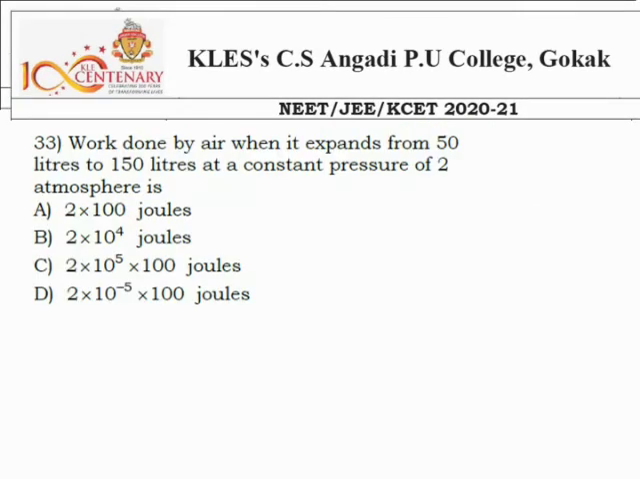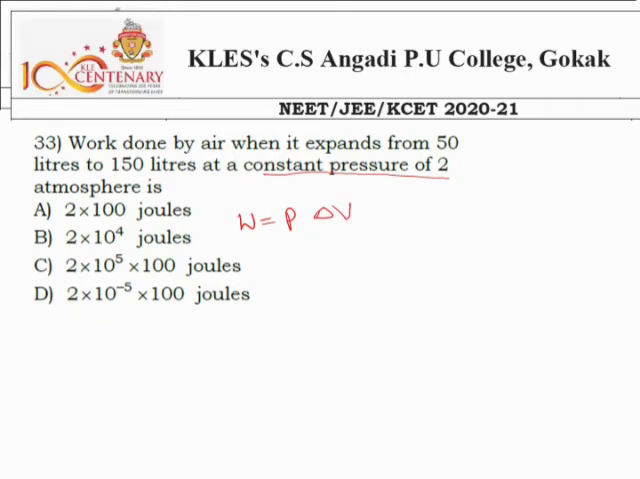Next, question number 33. The work done by air when it expands from 50 liters to 150 liters at a constant pressure of 2 atmosphere is. Here we have to calculate the work done. What's the basic formula for the work done here? W is equal to P into delta V, the change in volume, at constant pressure.